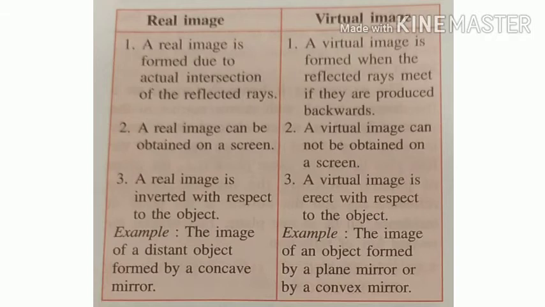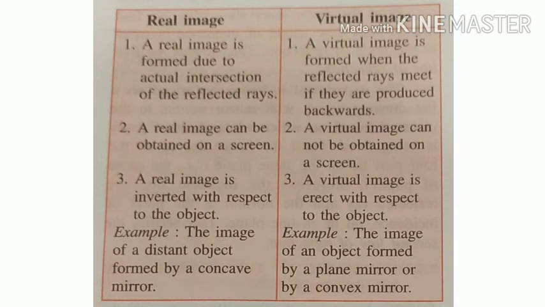Point number 2, a real image can be obtained on a screen, but a virtual image cannot be obtained on a screen. Point number 3, a real image is inverted with respect to the object, but a virtual image is erect with respect to the object.